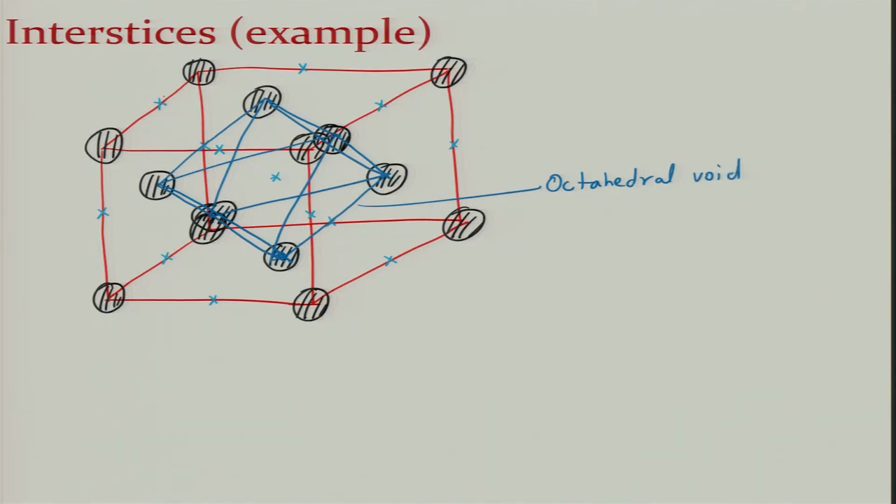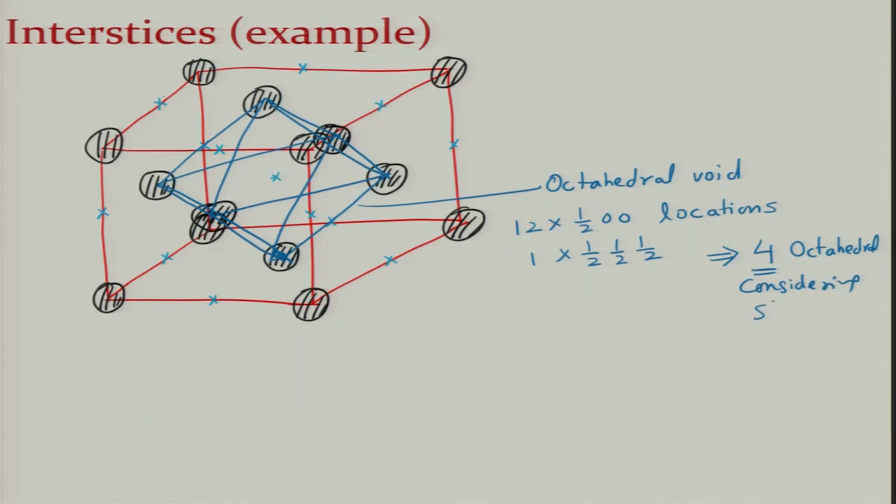void. So, octahedral voids in FCC structure are located at half 0 0 locations, which means edge centers, and one at half half half. So, there are 12 edges, so 12 into half 0 0 kind of locations and 1 into body center, but each edge is shared by 4 unit cells. As a result there are 4 octahedral voids in total, considering sharing, okay.